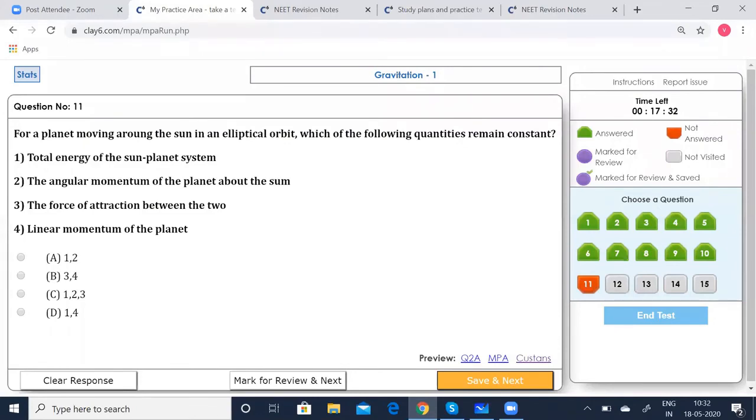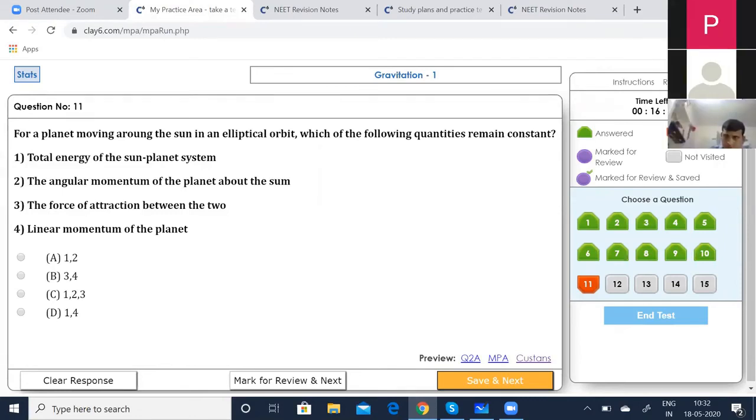For a planet moving around the sun in an elliptical orbit, which of the following quantities remain constant? Total energy of the sun planet system, the angular momentum of the planet about the sun, the force of attraction between the two, linear momentum of the planet. Total energy of the planet sun system and the angular momentum of the planet always remain constant. Remember, in a planet, the angular momentum is always a constant. But force of attraction and linear momentum are not constant.